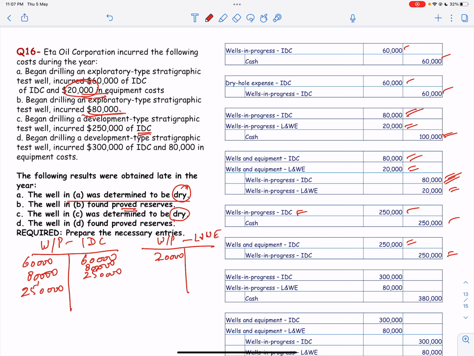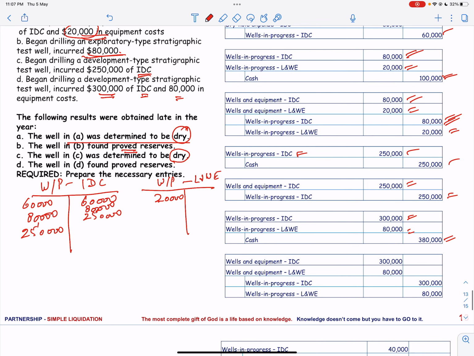Began drilling a development type stratigraphic test well and incurred 300,000 of intangible drilling cost and 80,000 in equipment cost. So we have debit and cash is credit. And once again we have to close the well in progress and intangible drilling cost. So wells in progress, intangible drilling cost and lease and well equipment are credit, and wells and equipment, intangible drilling cost and lease and well equipment are debit.